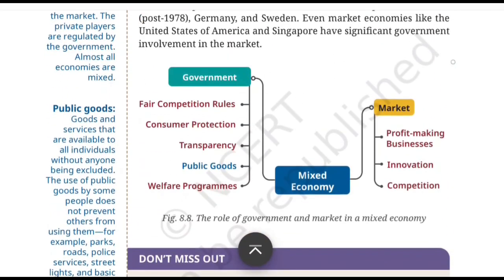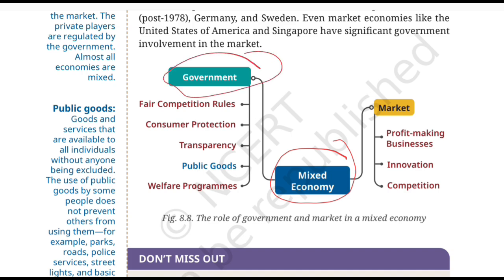Fine. So this is figure 8.8, which generally shows the role of government and market in a mixed economy. So what do we see here? At center, the mixed economy is given, and on both sides, there is some information given. On one side, we have the role of government. So this figure shows the government decides fair competition rules, which means the government can establish rules to support fair competition. Consumer protection, it can protect consumers from unfair practices.